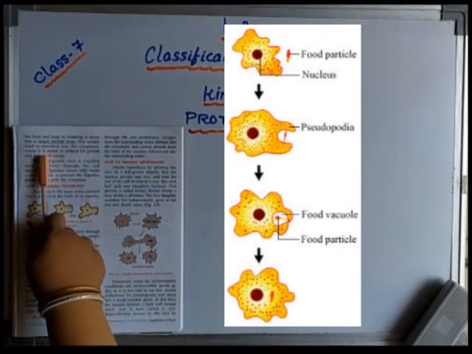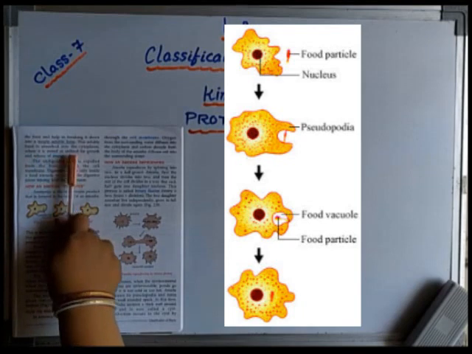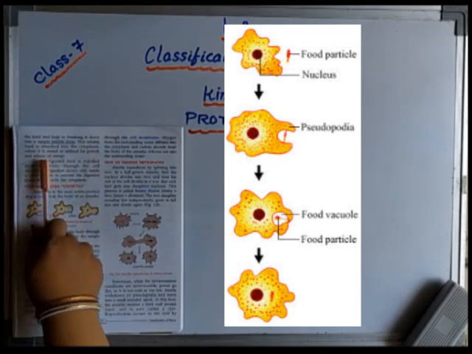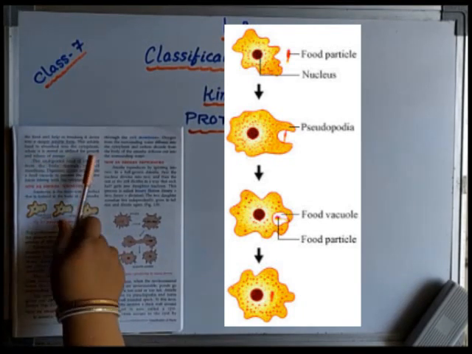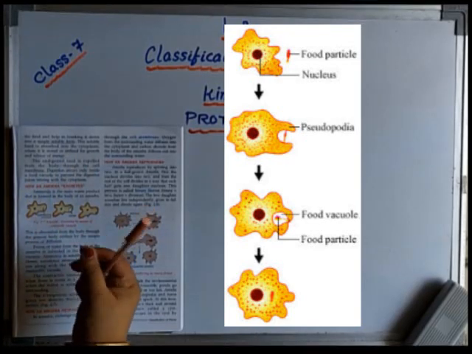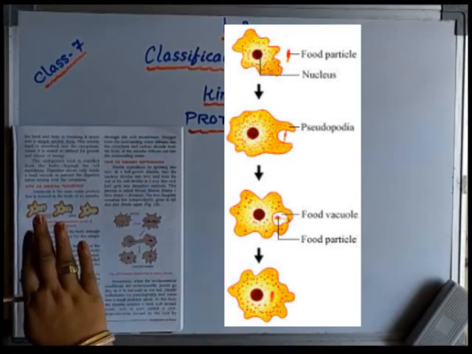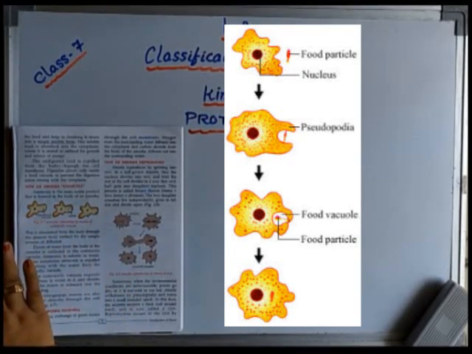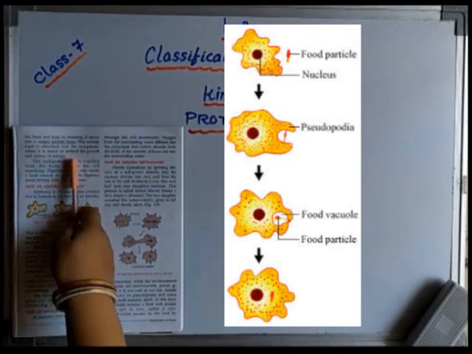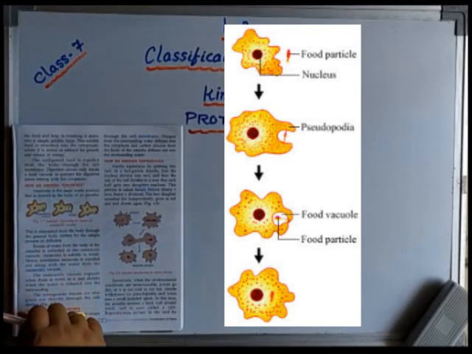This soluble food is absorbed into the cytoplasm where it is stored or utilized for growth and release of energy. Because all the food cannot be absorbed by such a single celled animal at one time, whatever food is needed will be utilized, and the rest will be kept as stored, preserved food, which will be used for growth and release of energy.